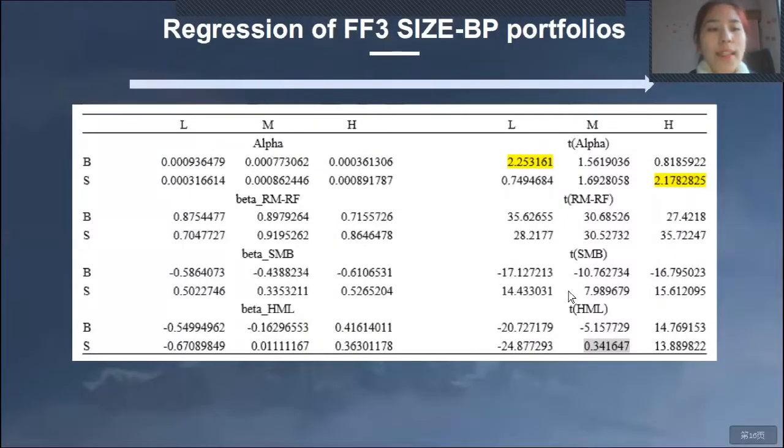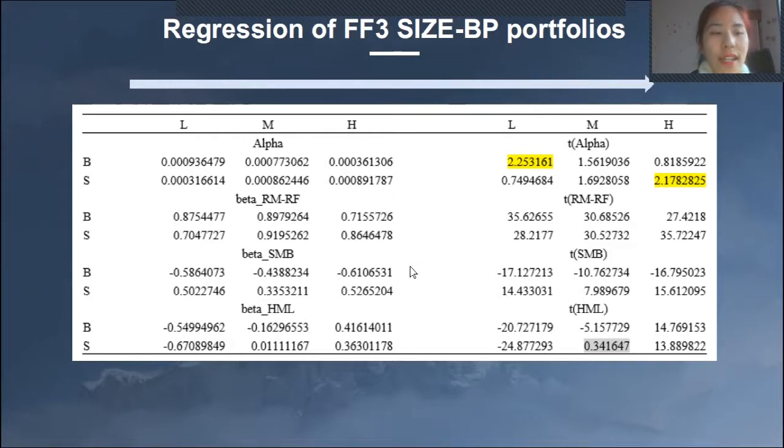From the table, we can see that this model can explain excess return well. Most of the alphas are insignificantly different from 0, as most of the t-values are less than 2. And the market factor is the most relevant factor with stock returns, as the t-values of the coefficients are very large, and the beta values are around 0.7 to 0.9.